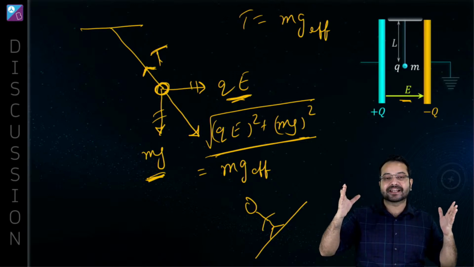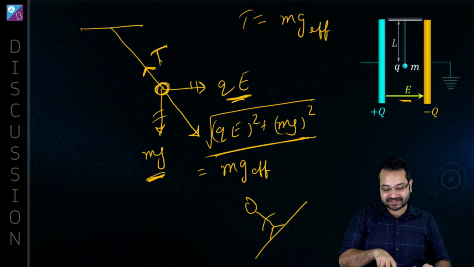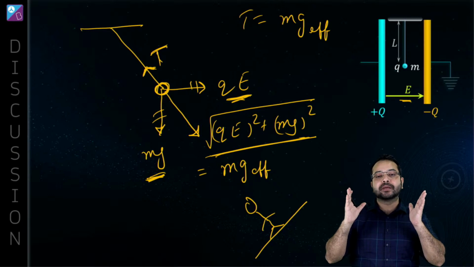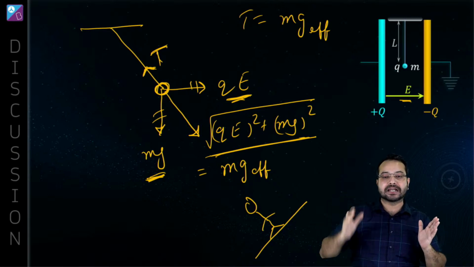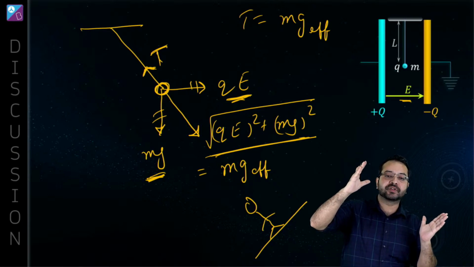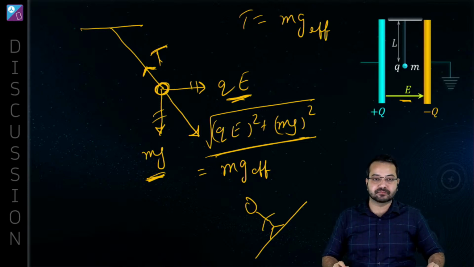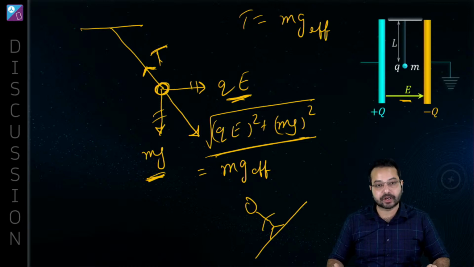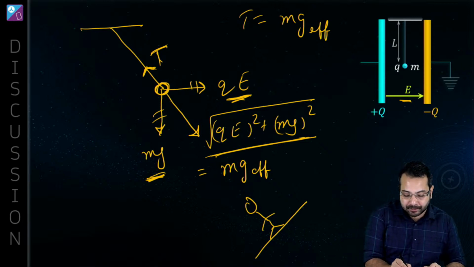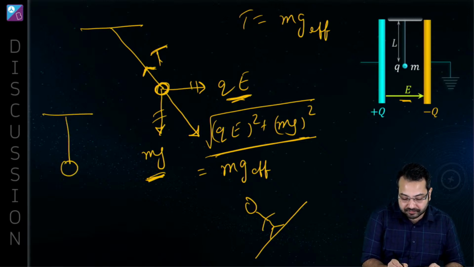Suddenly this has happened, and what you're going to see is something like this. Now I want you to imagine that the world has become inclined and you're going to observe the world in an inclined position. Now what used to happen in the normal world? You used to observe the pendulum like this.